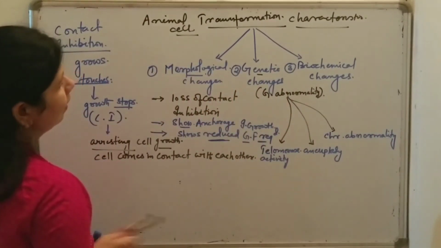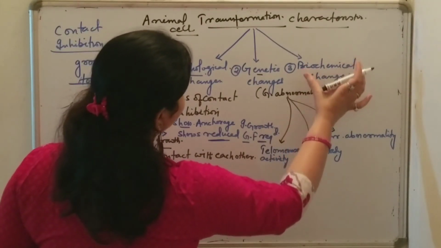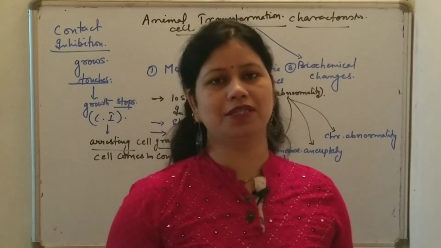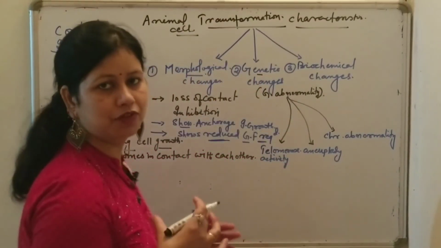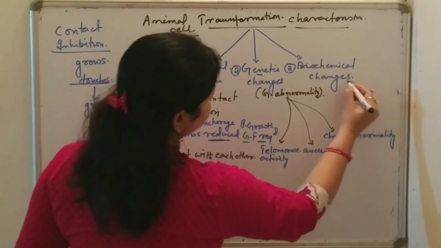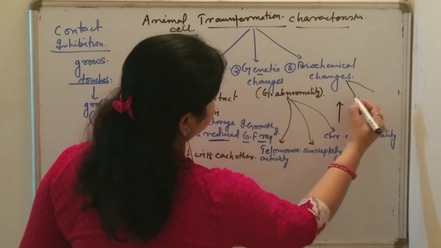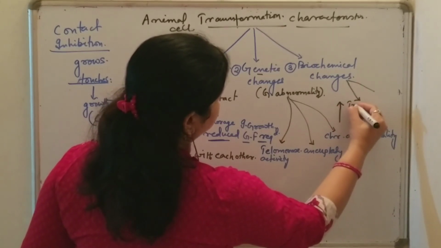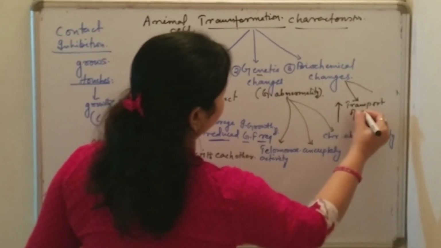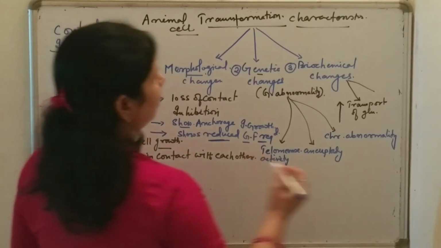Now the third category includes the biochemical changes. In case of biochemical changes, mostly there are two types of changes which can be observed in transformed animal cells. And those are increased transport of glucose as well as lactase.